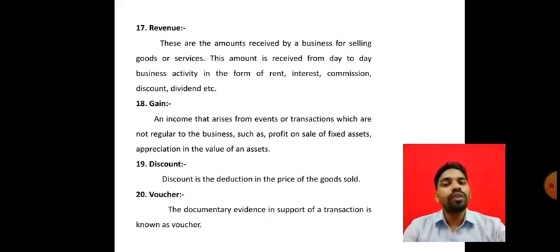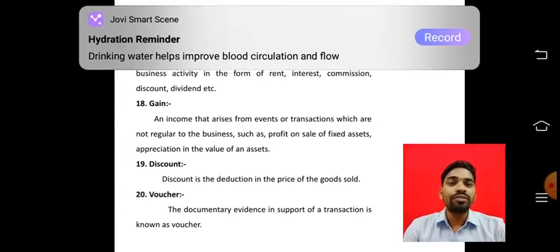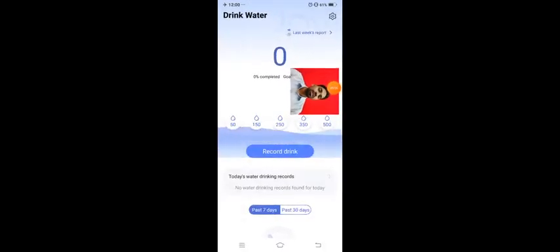Okay, next, in the next slide, see revenue. Revenue means the amounts received by a business for selling goods or services. This amount is received from day-to-day business activity in the form of rent, interest, commission, discount, dividend, etc. Now see what we mean by revenue.